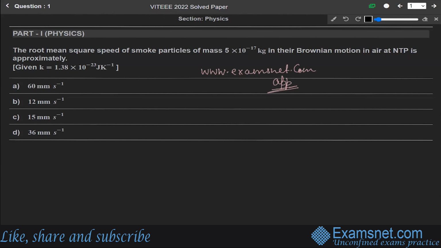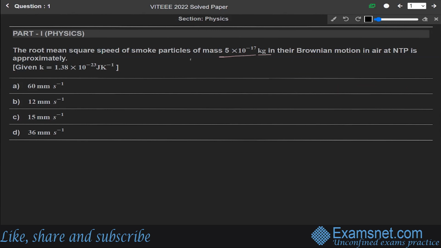So today, students, we will be solving the VITEEE 2022 question paper. In this particular video, I'll be solving the physics part of the paper. Starting with the very first question of the physics series, question number 1: The root mean square speed of smoke particles of mass 5 into 10 to the power minus 17 kg in their Brownian motion in air at NTP is approximately.